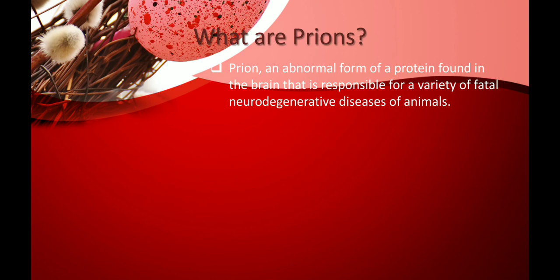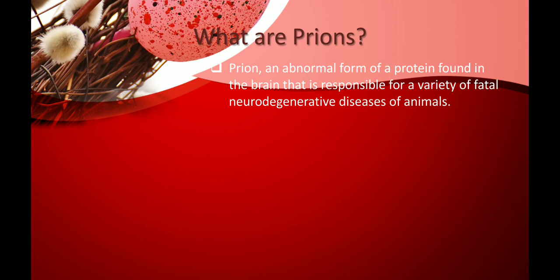What this abnormal protein does is it causes a neurodegenerative disease. What is a neurodegenerative disease? It means the neural tissues or the nerve cells are affected by this protein, and because of this effect, the signal passing to the brain, or from the brain to the other parts of the body, gets affected.